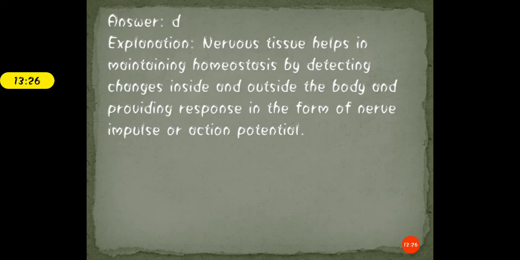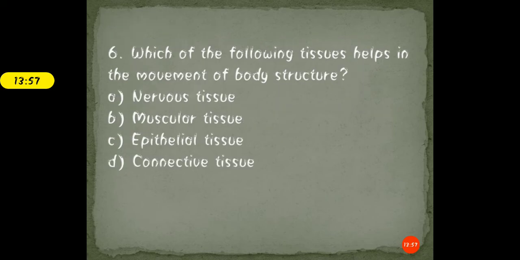It is basically the change in the electrical potential when a certain stimulus or impulse is passed through it, along the membrane of the nerve cell or the muscle cell, because these two are the effectors. It involves the transport of a certain message and then the response. So this sort of change in electrical potential in the nerve cell is known as the action potential. Clear? Moving further.